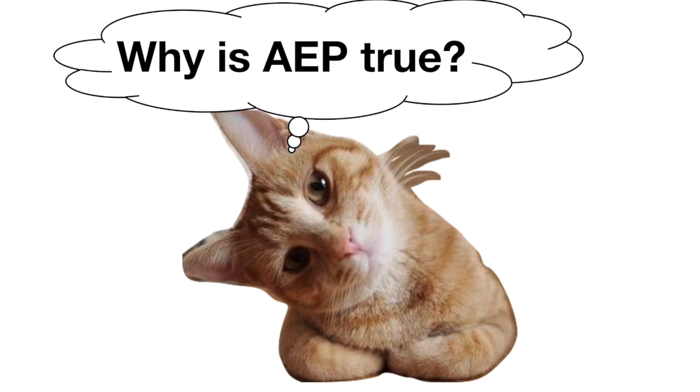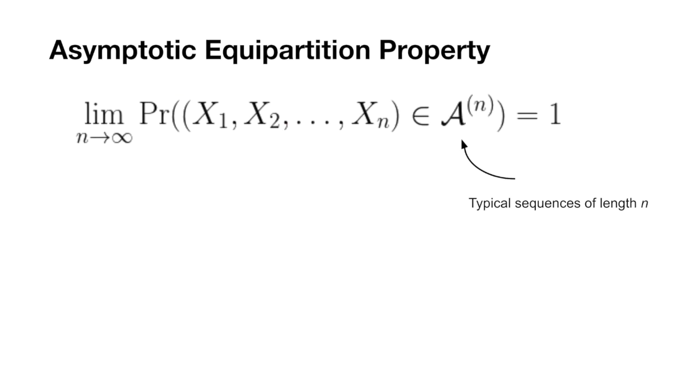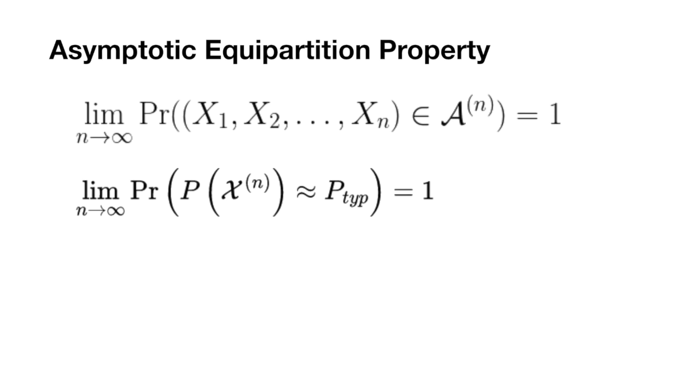So we've talked about what AEP means and how it can be used in our example, but what is the proof of the theorem? Here's the formal statement of AEP we gave before. Now that we've talked about how typical sequences all have the same probability of occurring, let's write the theorem in a different way. We can also say that the probability of a very long sequence is approximately the typical probability. More rigorously, this is convergence in probability.